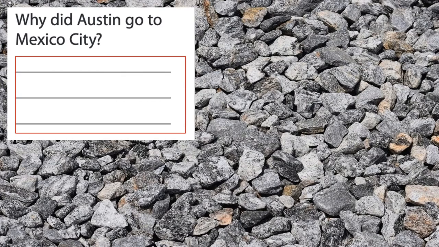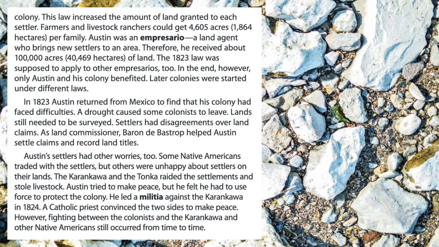Okay, there's a question in between there in your study slides. This law increased the amount of land granted to each settler. Farmers and livestock ranchers could get 4,605 acres per family. Austin was an impresario, a land agent who brings new settlers to an area.